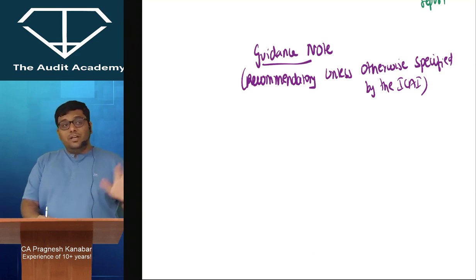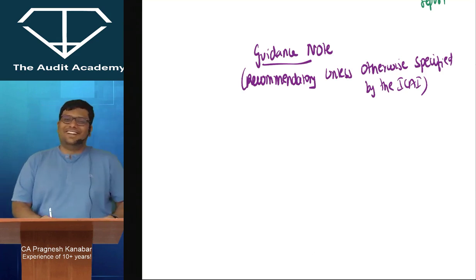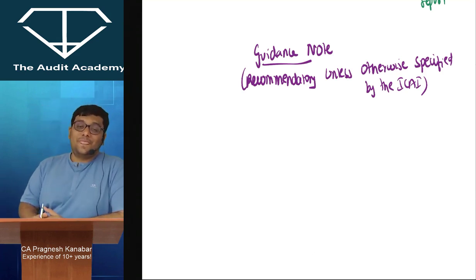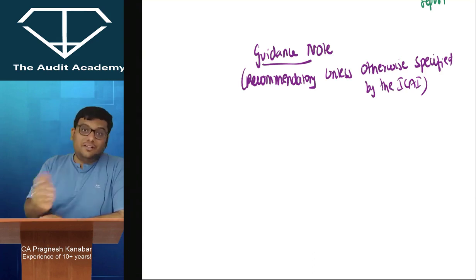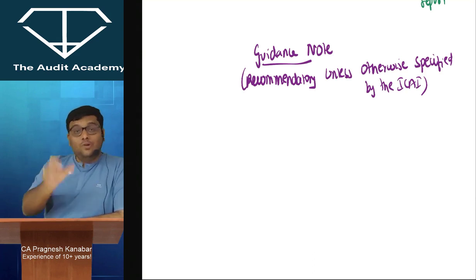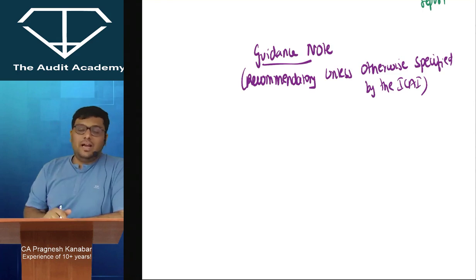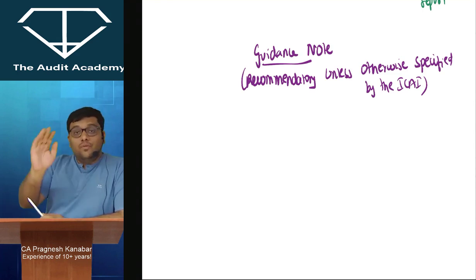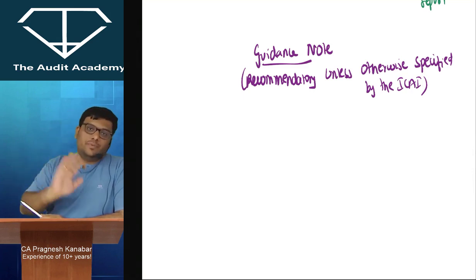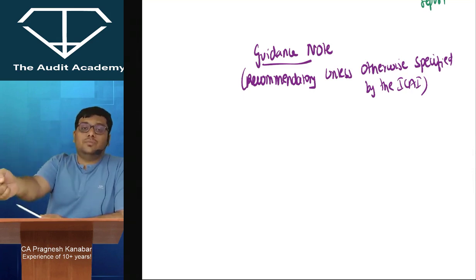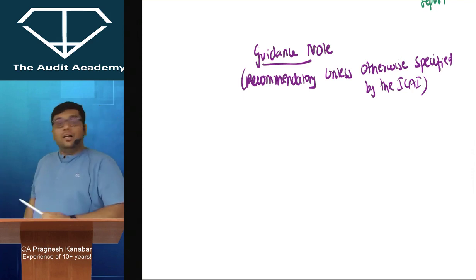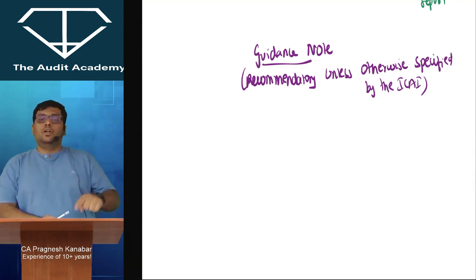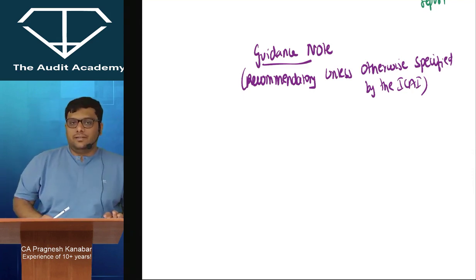Then qualified opinion is an opinion issued by a qualified person. Everyone over here listen to me. The word recommendatory itself also means that normally you are supposed to follow the guidance given in the guidance note unless there are exceptional circumstances where you are allowed to follow your own judgment. But if you are following your own judgment, you should have valid reasons to do it. Otherwise, you must follow whatever is given by the ICAI.